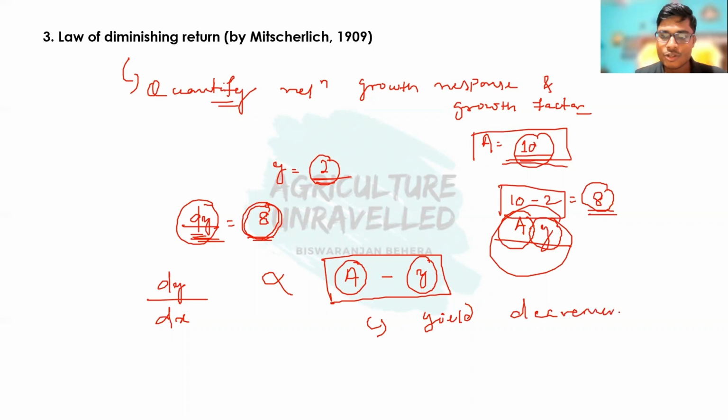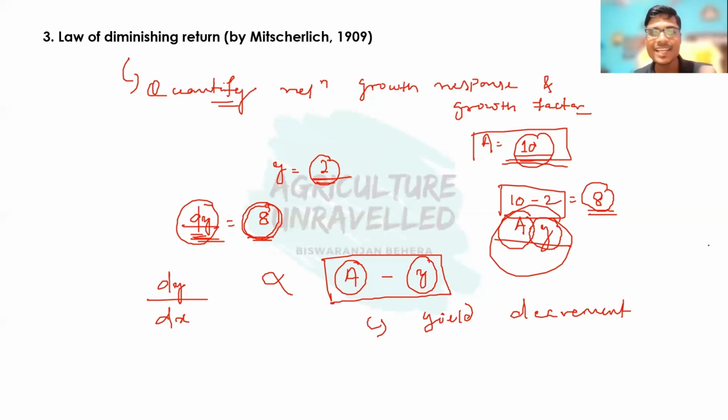Yield decrement. So the statement of Mr. Lee's law of diminishing return is that the increase in yield per unit of input added depends on the decrement from the maximum attainable yield by increasing the particular growth factor. I hope the concept of the law of diminishing return by Mr. Lee is clear. It says that the change in yield per unit change in input is directly proportional to the yield decrement, or the decrement of yield from the maximum possible yield.